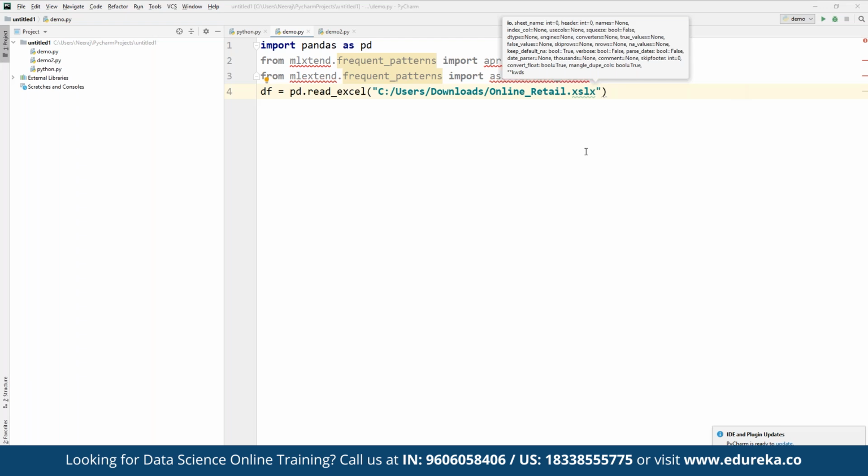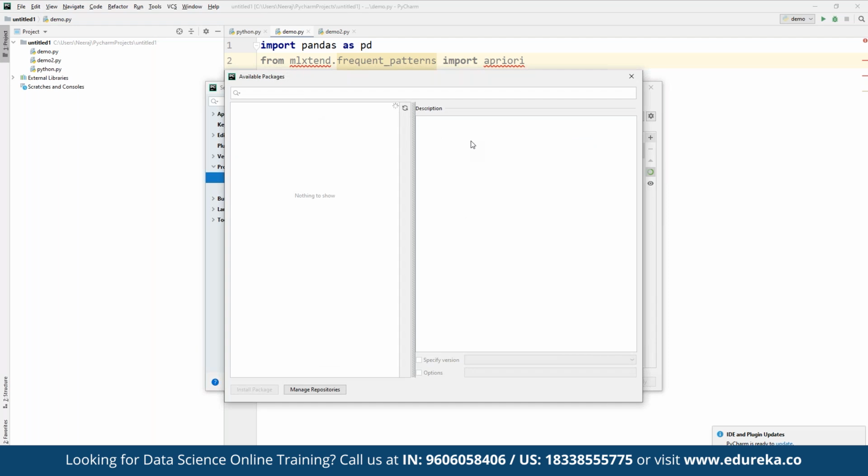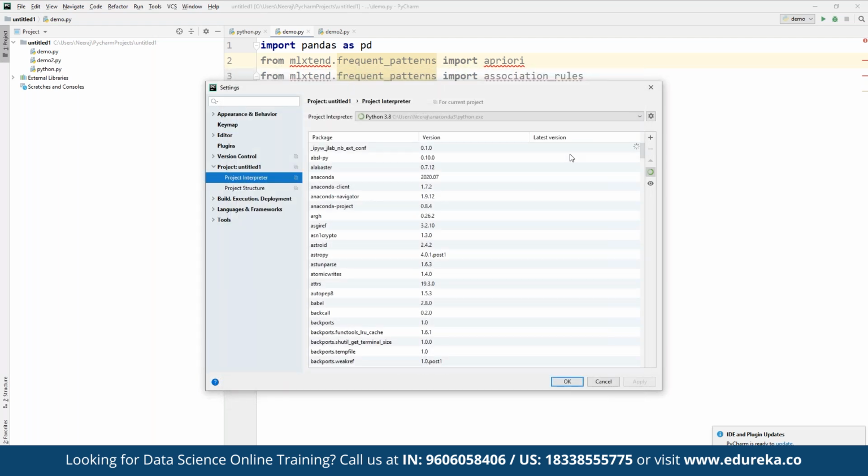In case some libraries are currently missing, we can import these libraries as and when required. If something is missing, we can simply import these libraries in case they are not properly installed. For installation of any new library, we can go to File, under Settings, then go to Project Interpreter. If you want to add any specific library, we can simply click on plus and choose which library we want to add. We can see the entire list of all the libraries currently installed, and if we want to do more, we can add more libraries and start deploying them one by one.